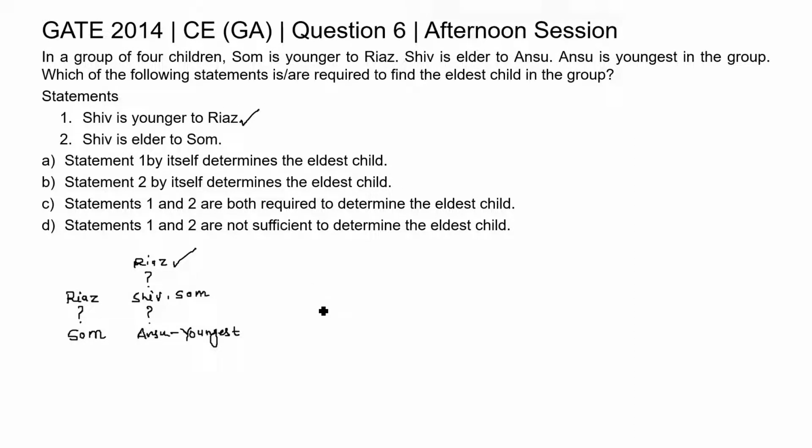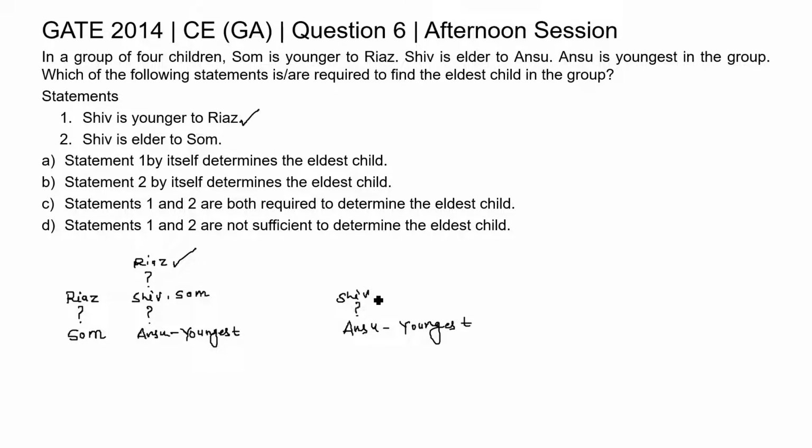So the condition was Ansu was youngest, Shiv was somewhere above Ansu. Why? Shiv is elder to Ansu. Now the condition is Shiv is elder to Som.